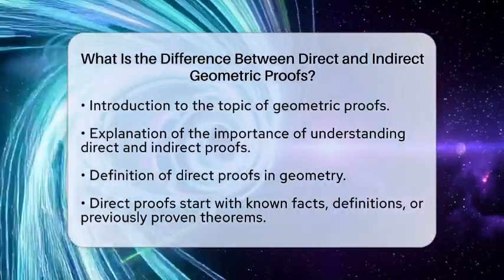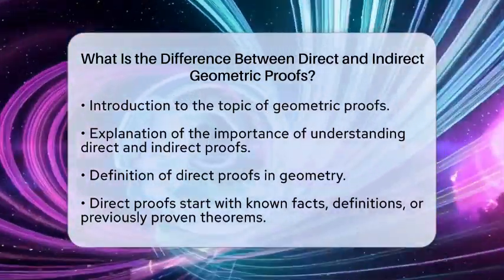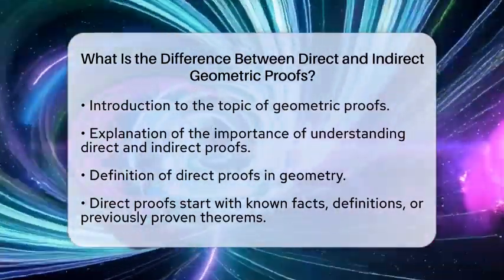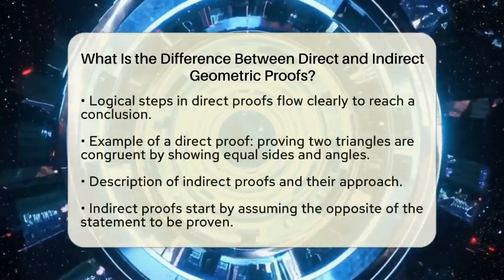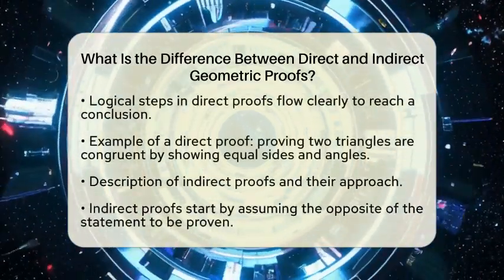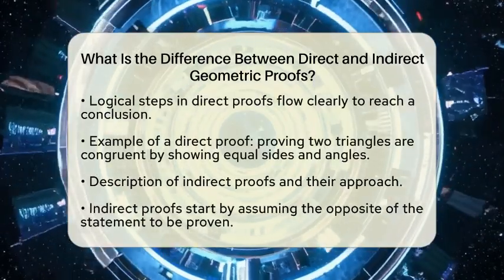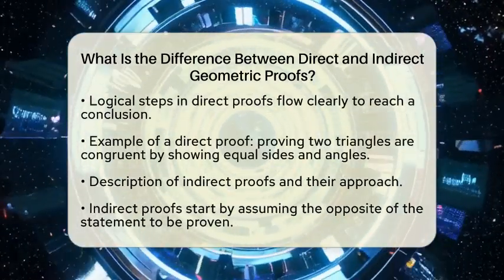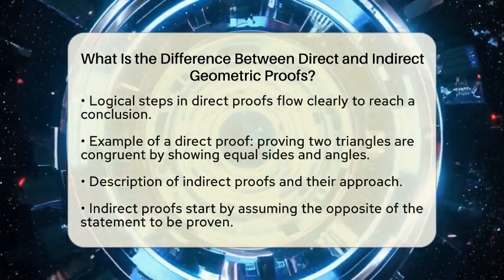For instance, if you want to show that two triangles are congruent, you might demonstrate that they have two equal sides and one equal included angle. Then, you can conclude they are congruent based on a known rule. This method relies on deductive reasoning, moving straight from the information given to the conclusion without making any assumptions.